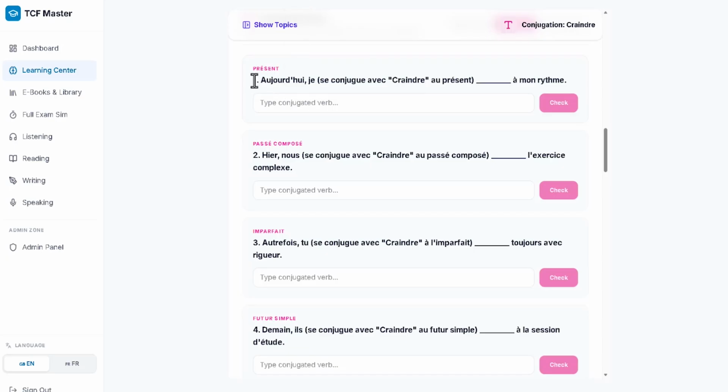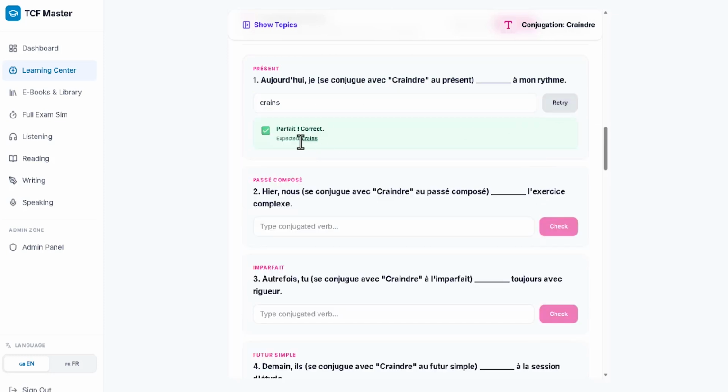Look at the sentence: aujourd'hui. Whenever you see aujourd'hui in a sentence, that means today, so your verb must be in present tense. Then you have here je. Then you have the verb craindre to conjugate. So we need to put it here. I will come down here and write craindre, and then I will check if it's correct. Wow, it's correct. You understand?